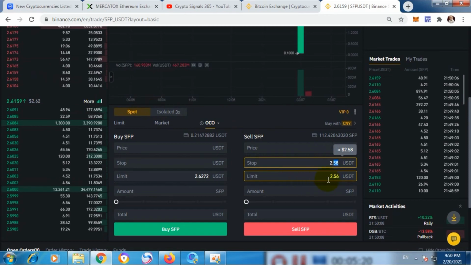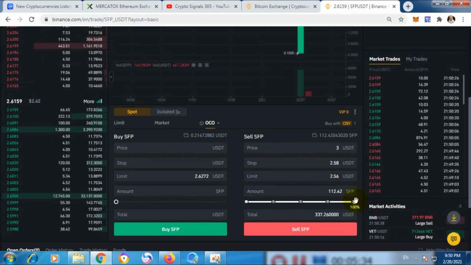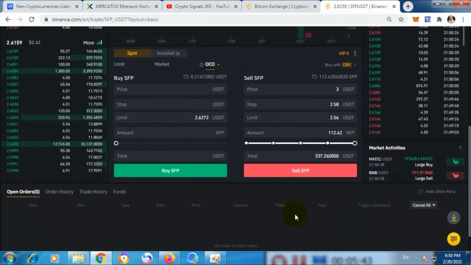So always remember that in stop you have to put a bigger amount than the limit. Here you can see I put 2.58 in stop and 2.56 in limit. Now, what amount do you want to sell? I want to sell all my SFP, like 112 SFP. So click on sell. Here you can see I don't have any open orders now, but if I click on sell, two orders will be placed at the same time, one for selling at this price and one for stop loss. Here you can see I clicked on sell.